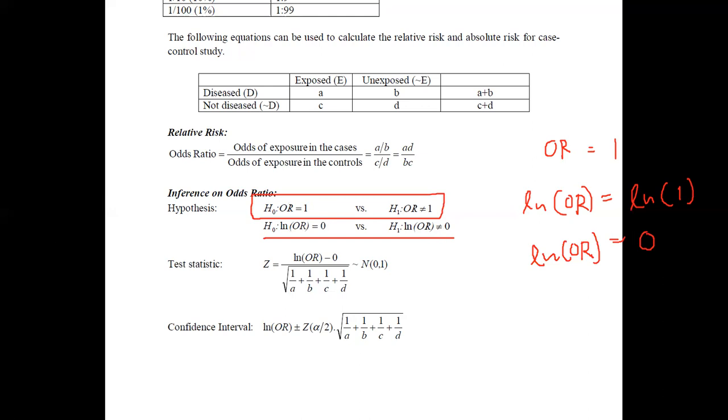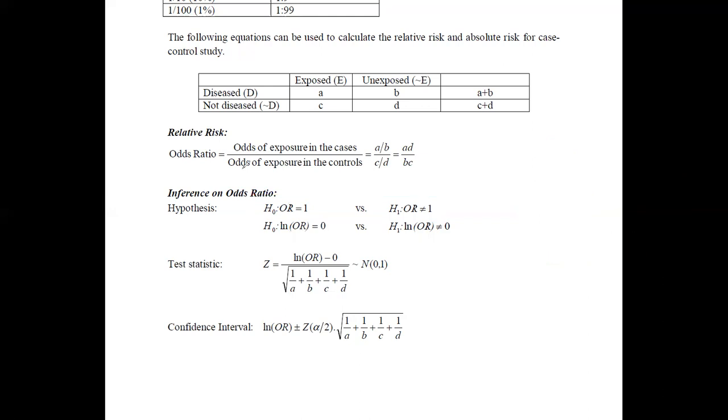And the test statistic used to test this hypothesis is defined as the natural logarithm of the odds ratio minus the hypothesized value. This is the hypothesized value, the value that we can see in the null hypothesis. Now it is equal to 0, and it has to be divided by the square root of 1 divided by a plus 1 divided by b plus 1 divided by c plus 1 divided by d.